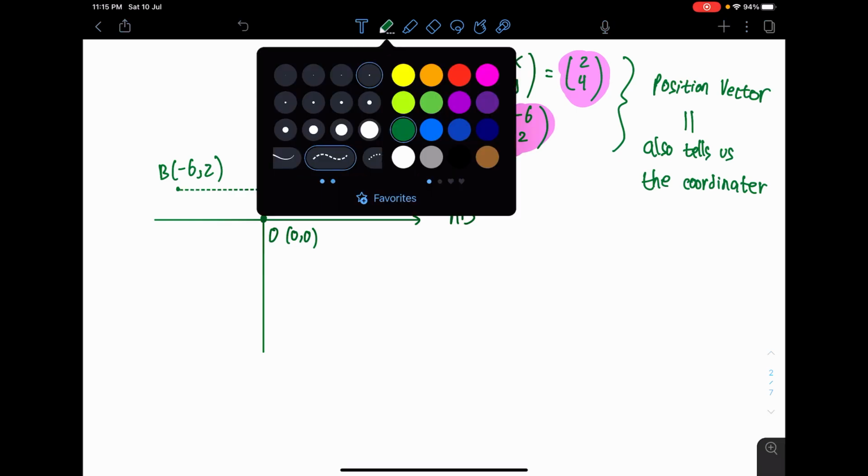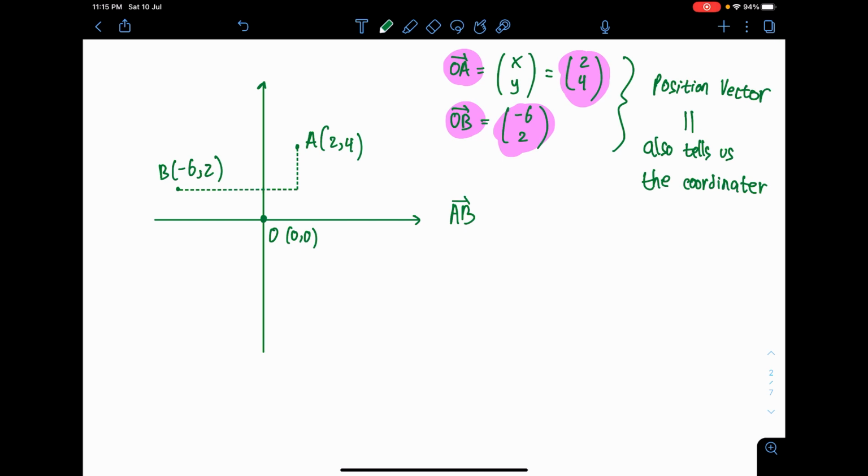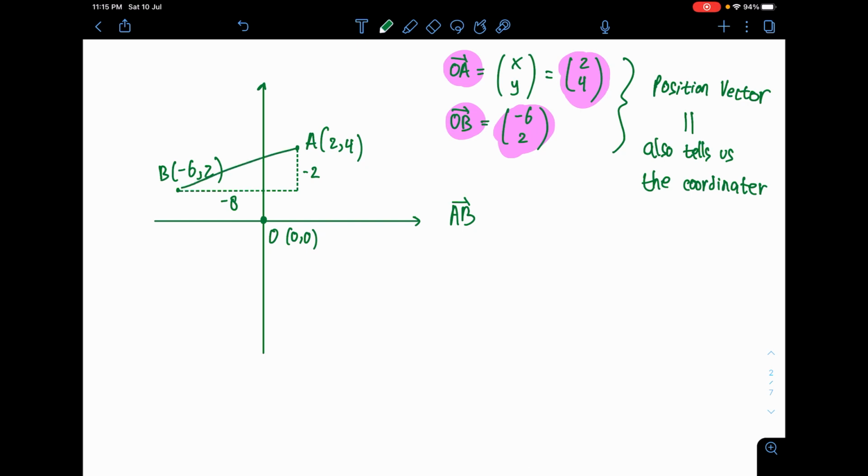The movement down: y equals 4 over here for the point A. To reach point B, I need to move down by 2 units, so 2 units movement downwards. And then I need to move to the left by 8 units, because 2 minus 8 is negative 6. Alright, so that is how you can move from point A to point B.